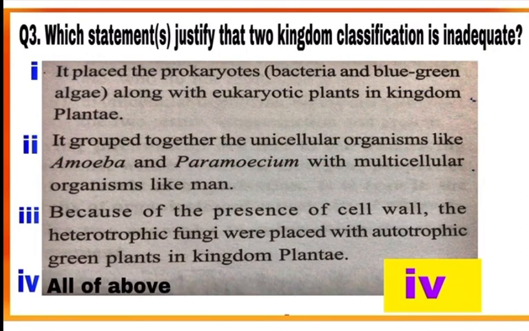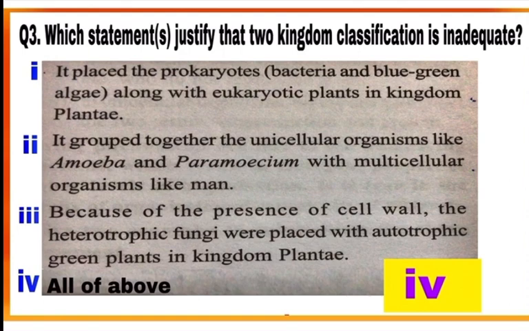Question number 3. Which statement or statements justify that two kingdom classification is inadequate? Statement 1, see. It placed the prokaryotes like bacteria and blue-green algae along with eukaryotic plants in kingdom Plantae. This is a correct justification that two kingdom classification is inadequate. Bacteria and blue-green algae were placed with plants in kingdom Plantae, while bacteria and blue-green algae were prokaryotes and plants are eukaryotic.